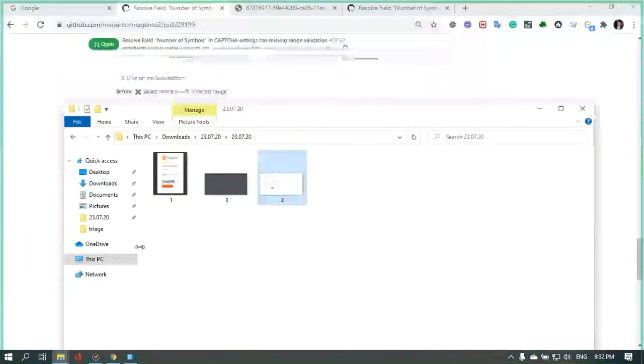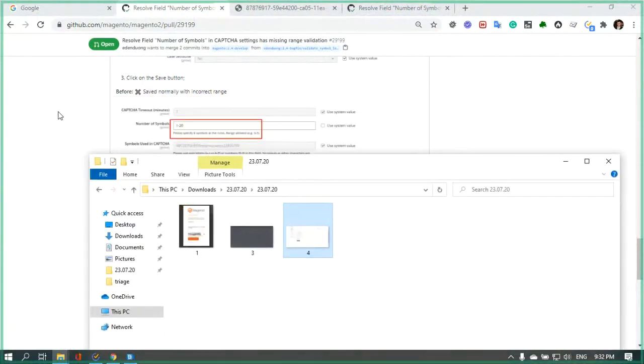In general, we had validation only as a hint message under the field, and now it has been implemented. Now we are able to set values up to 8, no more.